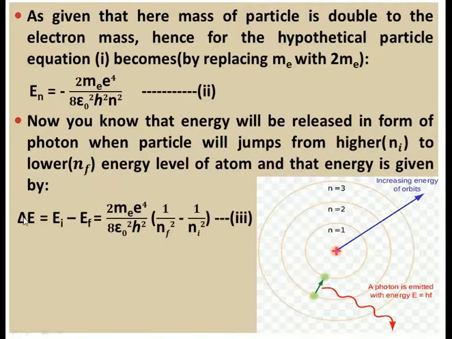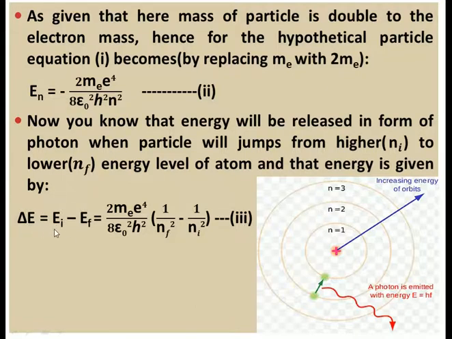That energy delta E will be equal to the energy difference between the two states. So here delta E is the energy released when the hypothetical particle jumps from a higher to a lower state.